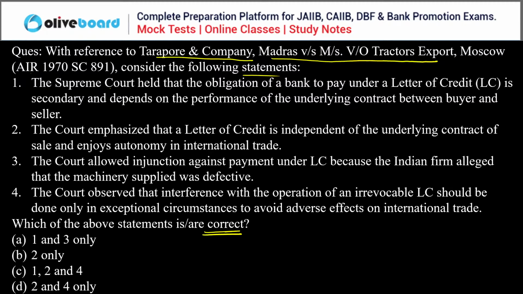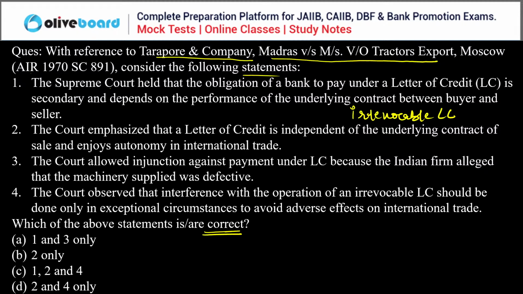Now the facts: the Indian buyer imported the machinery from this Russian seller and opened an irrevocable letter of credit. So in this case, irrevocable letter of credit was issued. Second thing, the Russian firm supplied the machinery and received the part payment. Now, Indian firm later complained that the machine was defective and instructed the bank to stop the payment under the letter of credit. Now, the issue was, in this case, can a buyer stop the bank from making the payment if it is an irrevocable letter of credit? I always told you irrevocable letter of credit is something else.